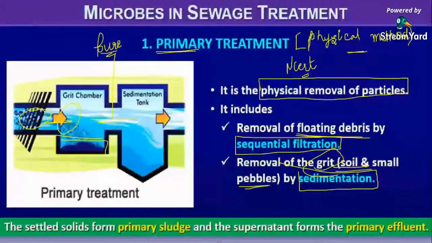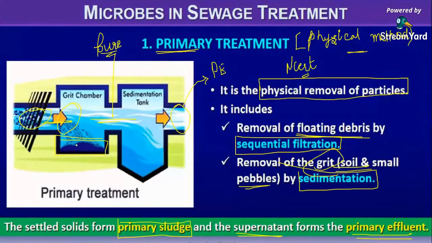The settled solids will form the primary sludge, and the supernatant, the liquid that flows out, will form the primary effluent. So the particles which settle down form the primary sludge.